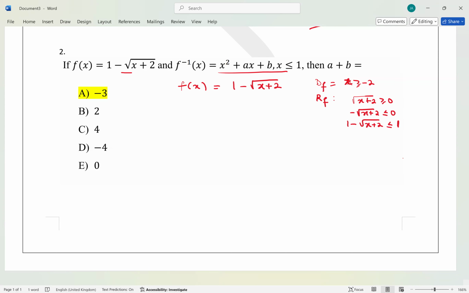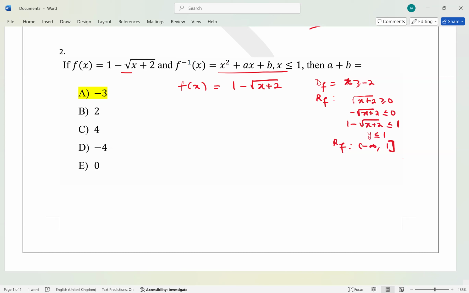So this is our function. So this is like y is less than or equal to 1. So the range is going to be from minus infinity to 1 closed. Or you can try to sketch the graph of f. You get this is the range.